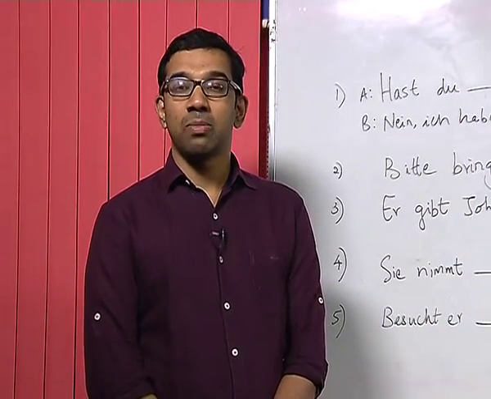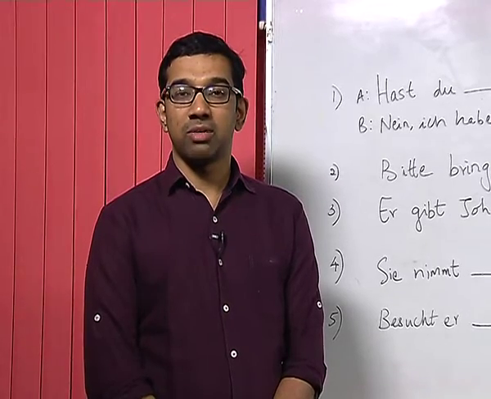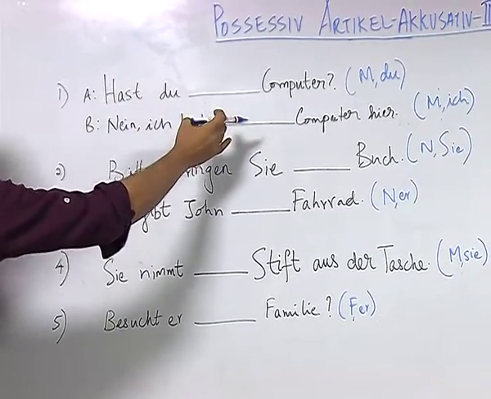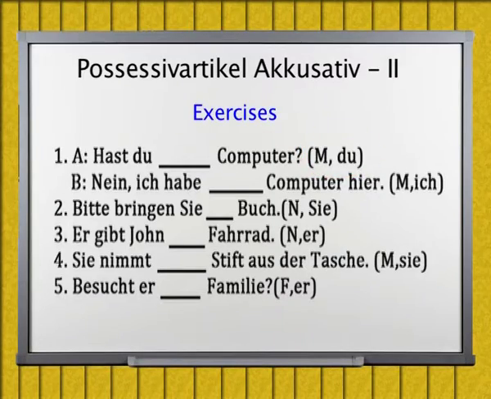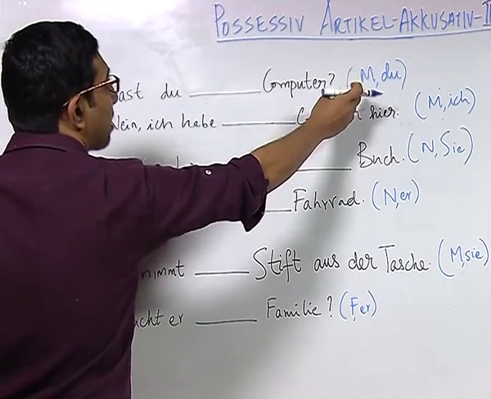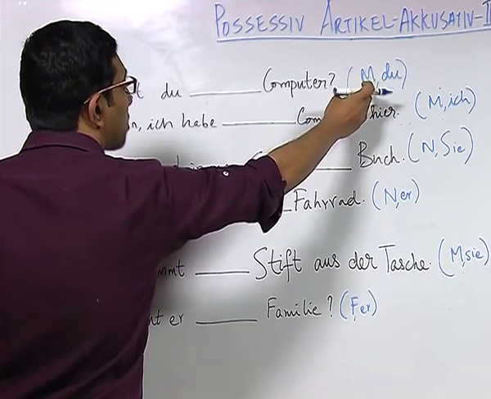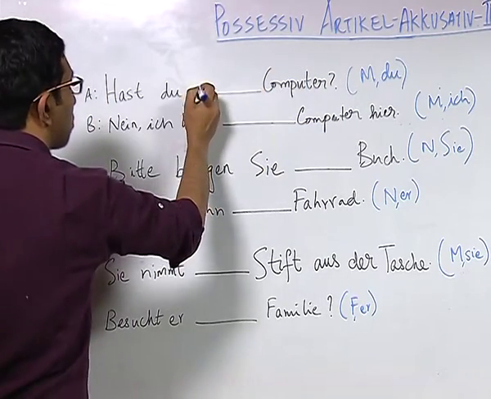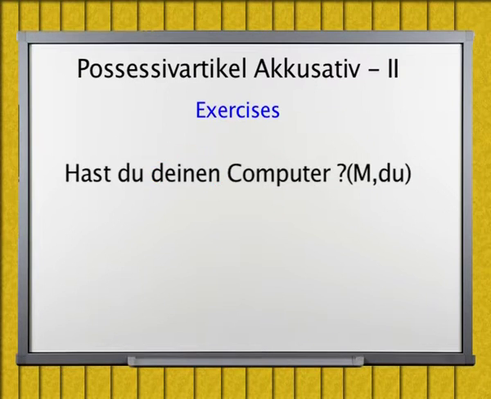Now, let us do some exercises and learn how the possessive article in accusative works. Please look at this sentence. Hast du Computer? As you can see in the bracket, the letter M, which we know shows that it is a signal marker for the masculine article, and du, which is the pronoun. So, we are supposed to write the correct form of possessive article in accusative here, which you know is deinen Computer.